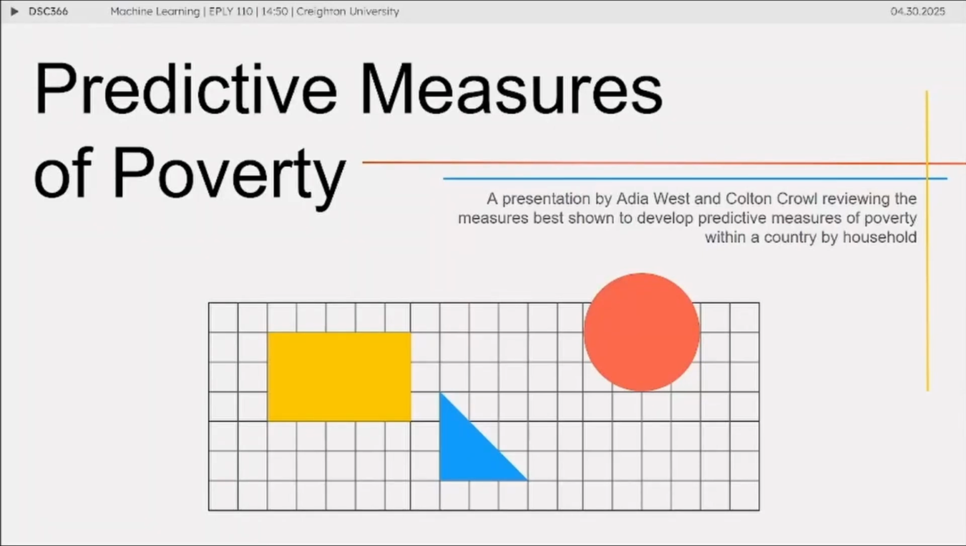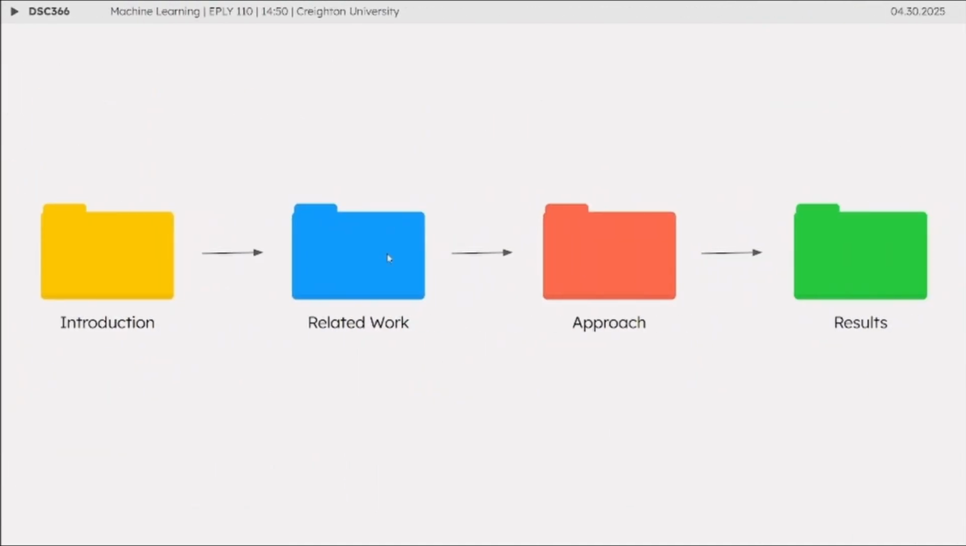Hello everyone, I'm Colton, and I'll be doing a presentation today with Adia over our project of predictive measures of poverty. Just as a breakdown of what we're going to go through, first we'll go through the introduction, some related work that we used as references, the approach we decided to use, and our results.